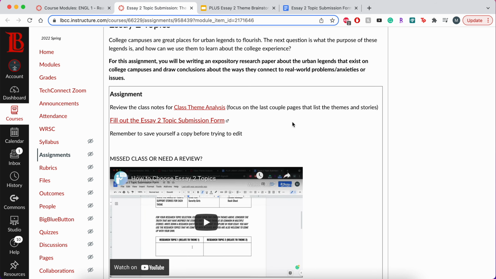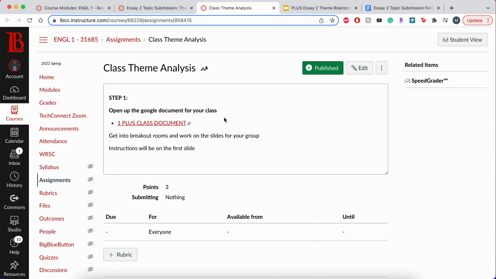So there's going to be two links. The first is going to take you to the class theme analysis. If you missed class this week, you're still going to be using this document because we've done a lot of the work for you, so you don't want to try to do this without it. You're going to click on the class theme analysis here, and that's going to open up this assignment.